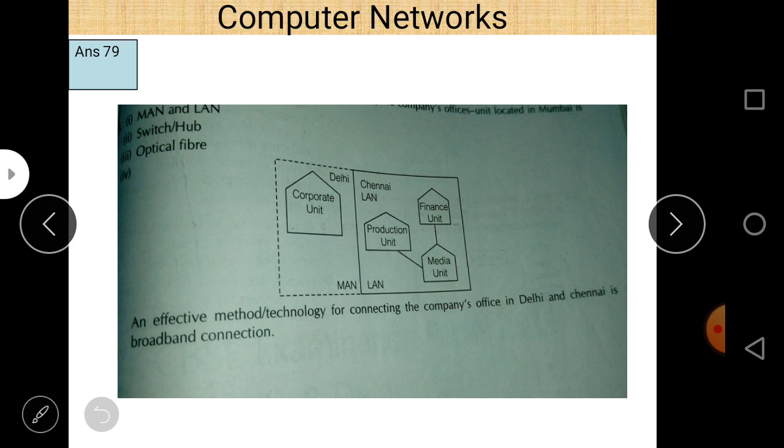at a single place. So this is all about the numerical problems. This is our last numerical problem regarding computer network.